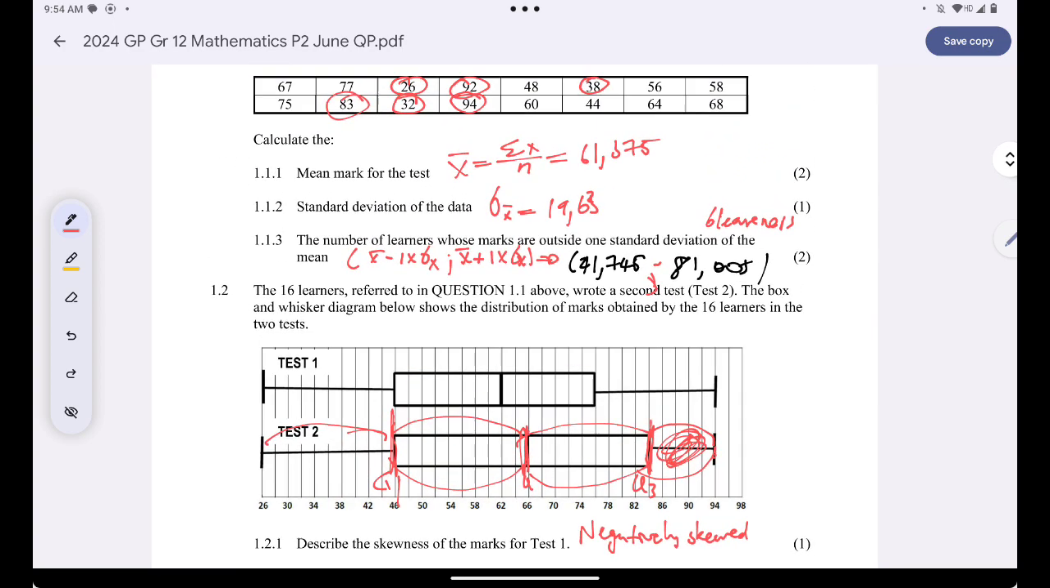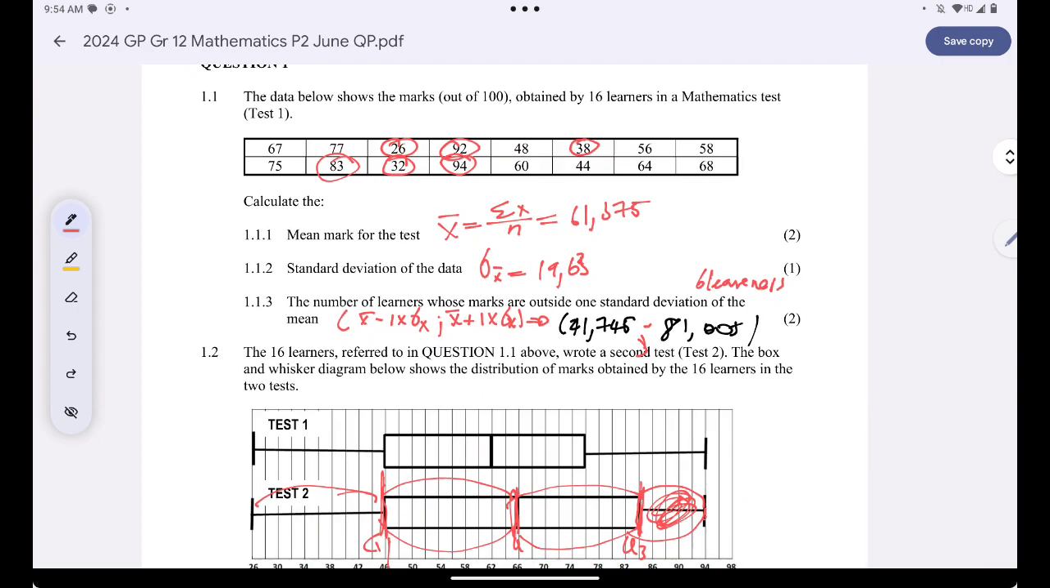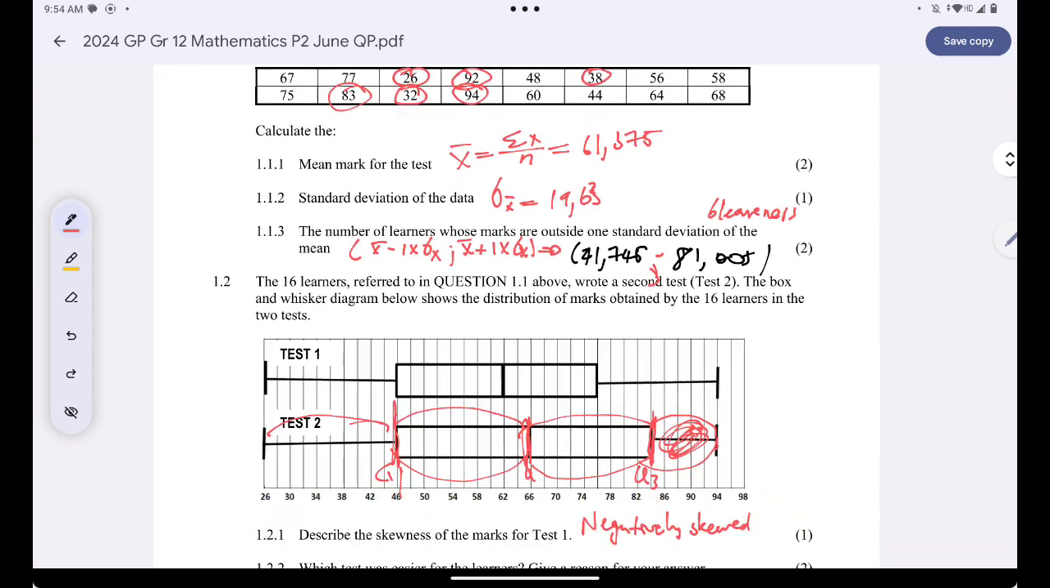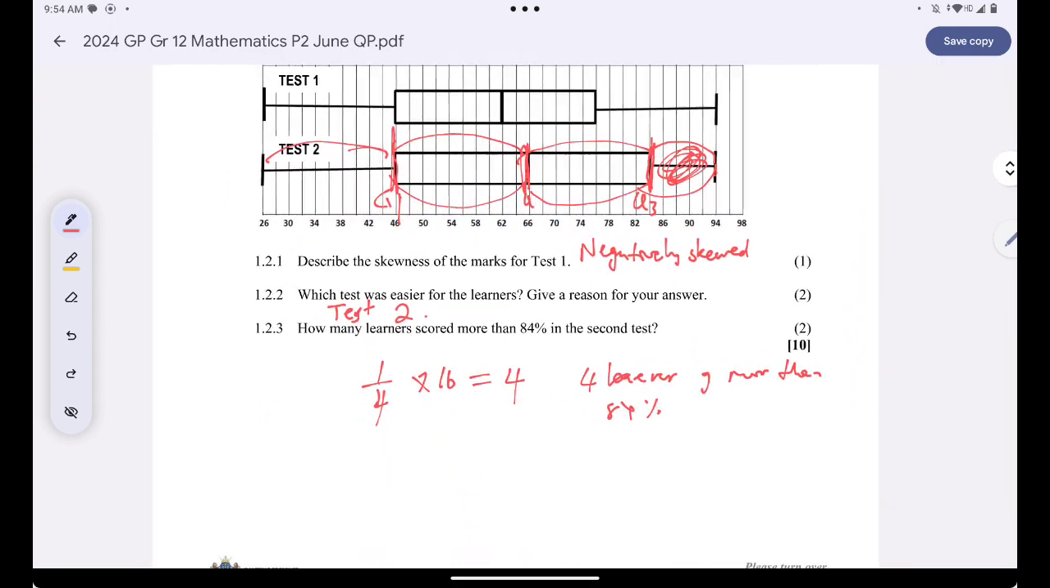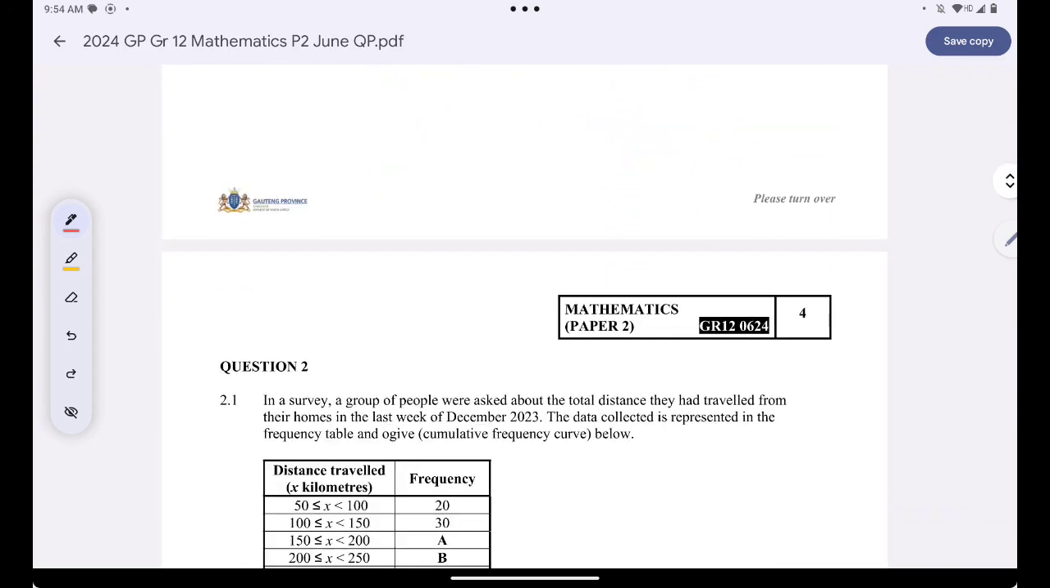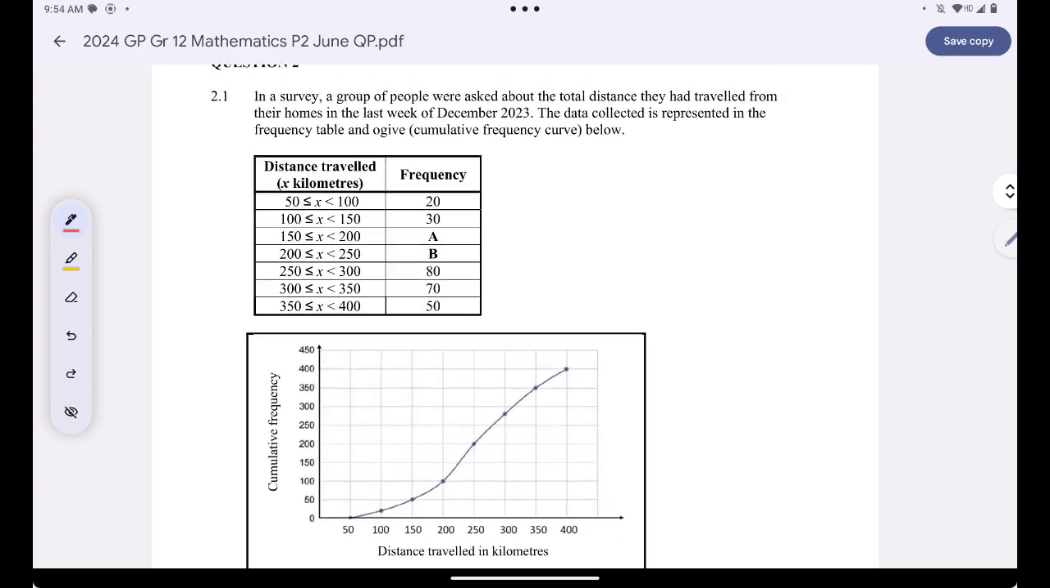Yeah, indeed, the learners improved here. Because if you check on the first test, only 2 learners got more than 84%. But now there are 4 learners who got more than 84%. There is an improvement. Sebenzani bantwana bam, niyabona kodwa?